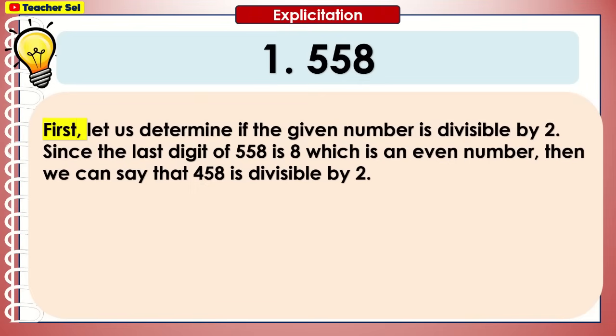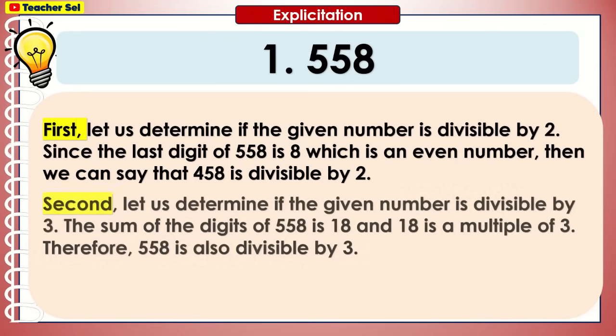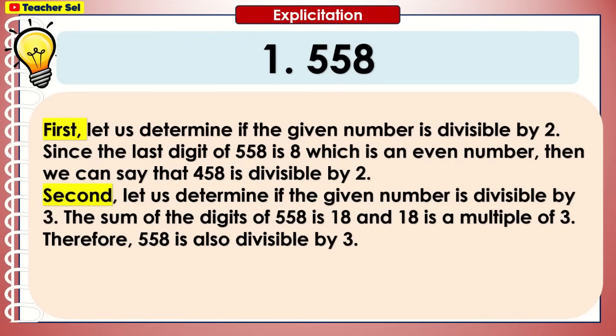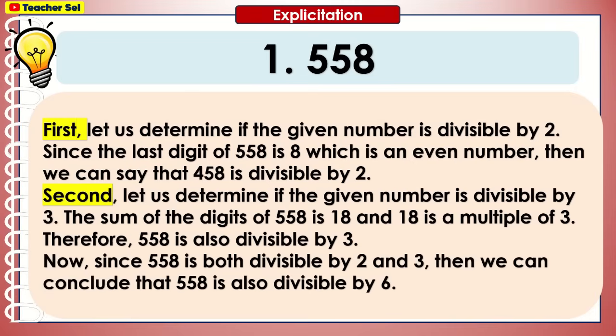Since the last digit of 558 is 8, which is an even number, then we can say that 558 is divisible by 2. Second, let us determine if the given number is divisible by 3. The sum of the digits of 558 is 18, and 18 is a multiple of 3. Therefore, 558 is also divisible by 3. Now, since 558 is both divisible by 2 and 3, then we can conclude that 558 is also divisible by 6.